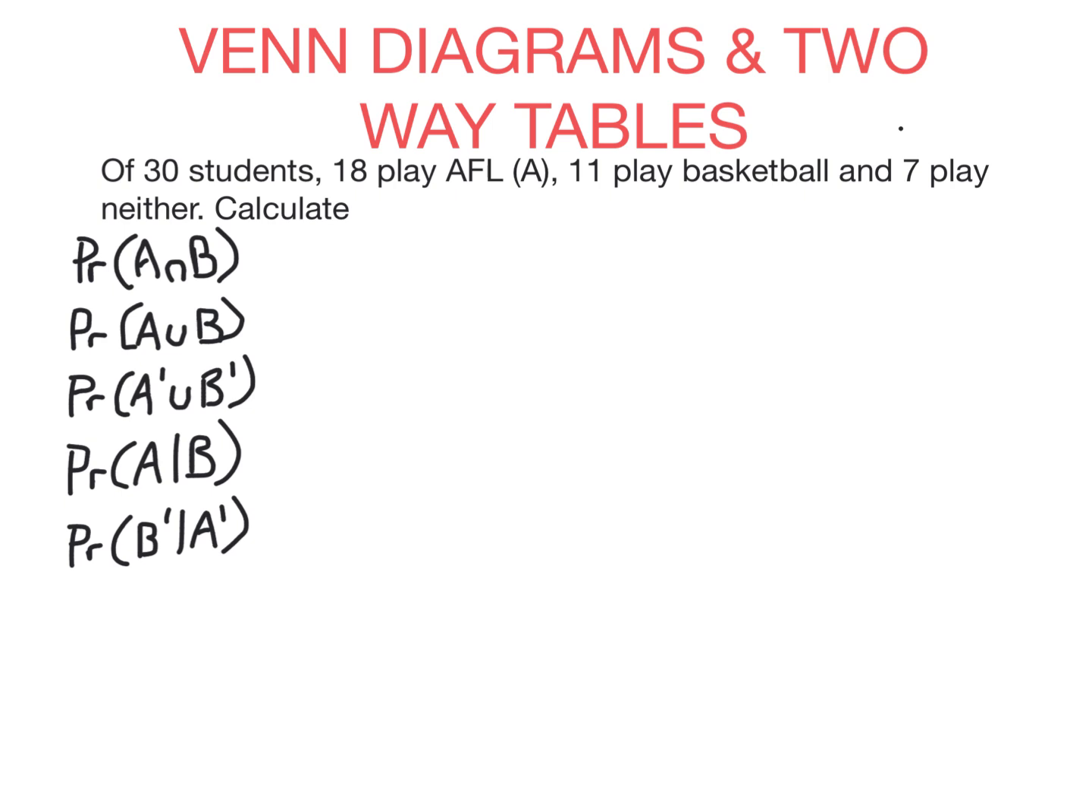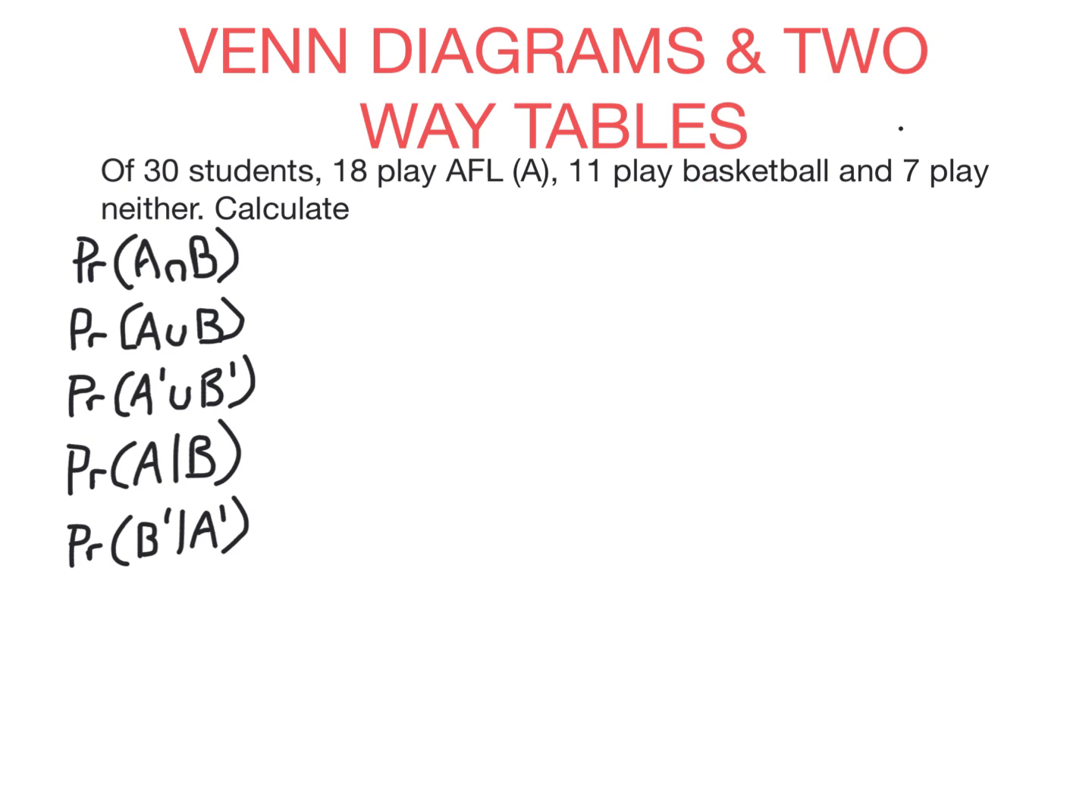So let's start with this question. 30 students, 18 play AFL, 11 basketball, 7 play neither. We're going to calculate each of these probabilities. But in order to calculate them, we would use a Venn diagram or two-way table. We know to use one of these because the question involves two sets. A set is just a collection of objects. So here we have the set of students who play AFL and the set of students who play basketball.